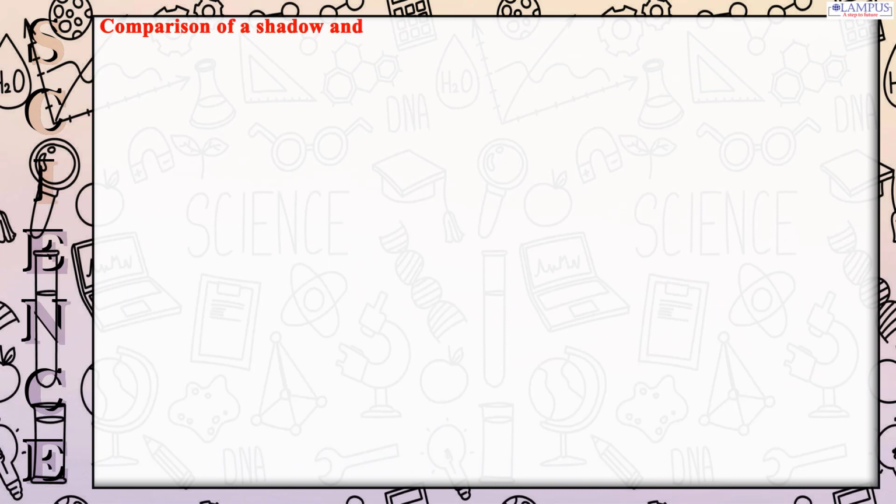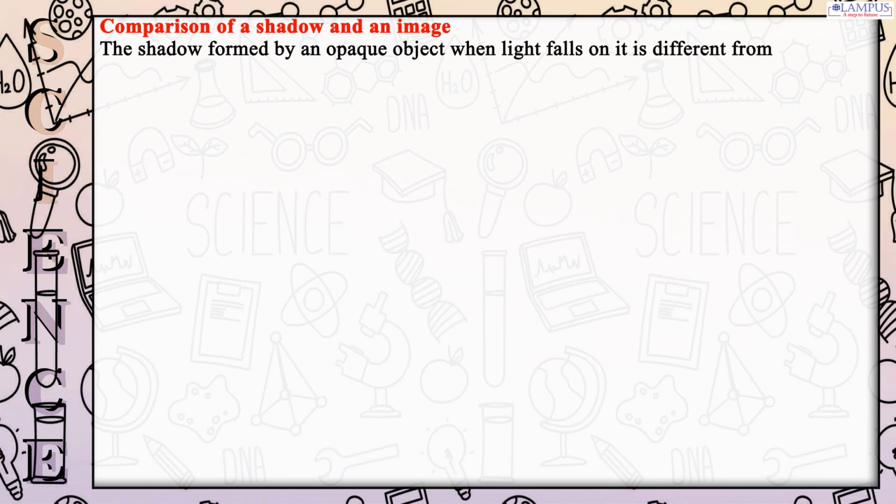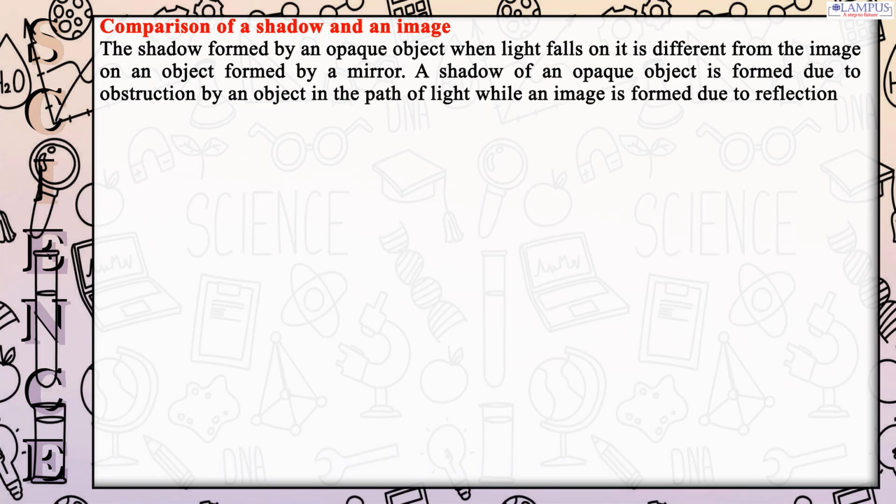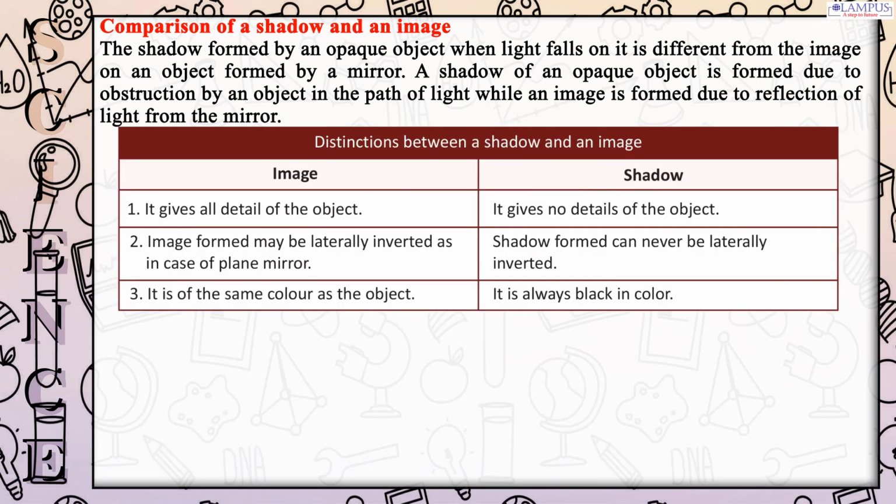Comparison of a shadow and an image. The shadow formed by an opaque object when light falls on it is different from the image of an object formed by a mirror. A shadow of an opaque object is formed due to obstruction by an object in the path of light, while an image is formed due to reflection of light from the mirror. Distinctions between a shadow and an image.